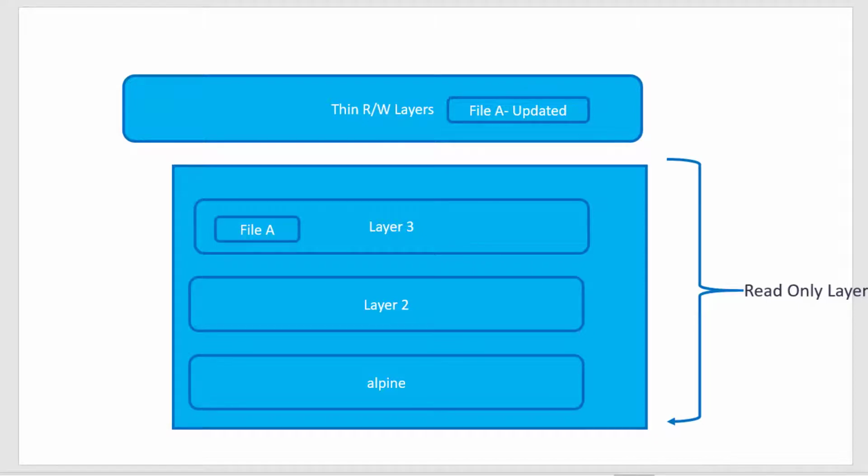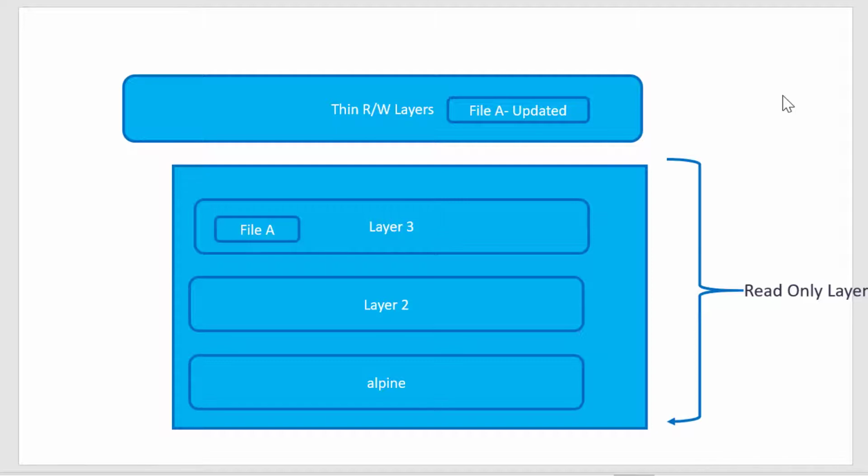Within containers, I may modify the files existing within the layers. Since the layers are read only, it creates a thin read and write layer on top of it, and it is going to create the updated files. And this particular file is going to supersede or override the files existing within the layers. Everything will be working as long as the container is up and running.